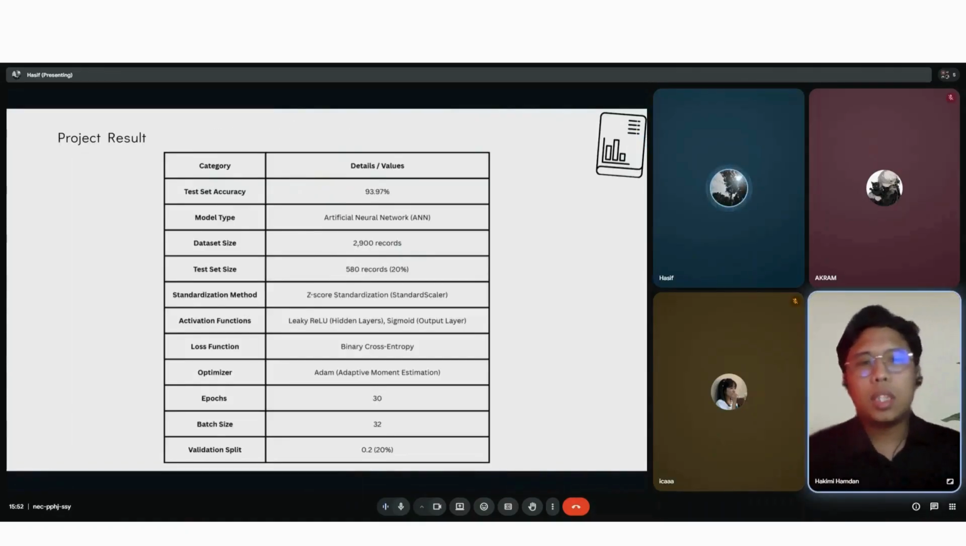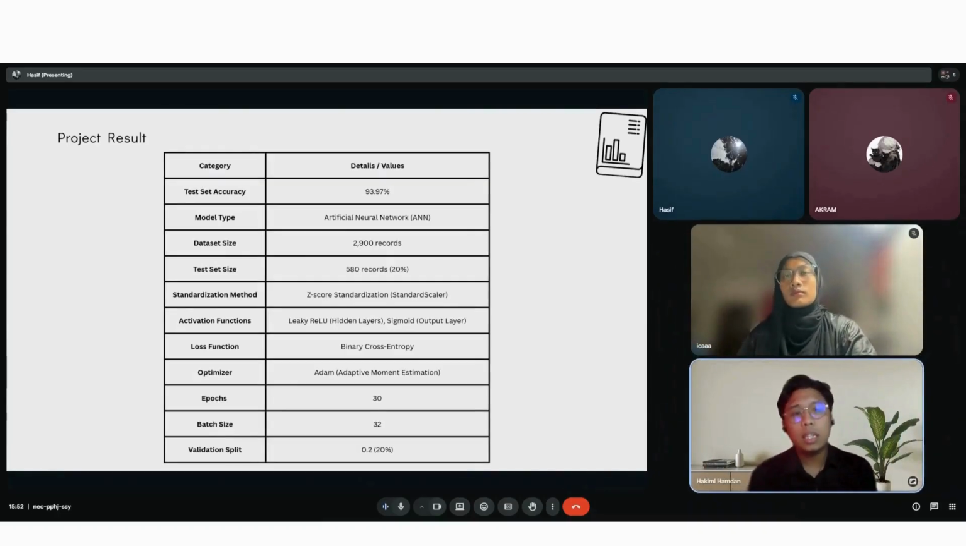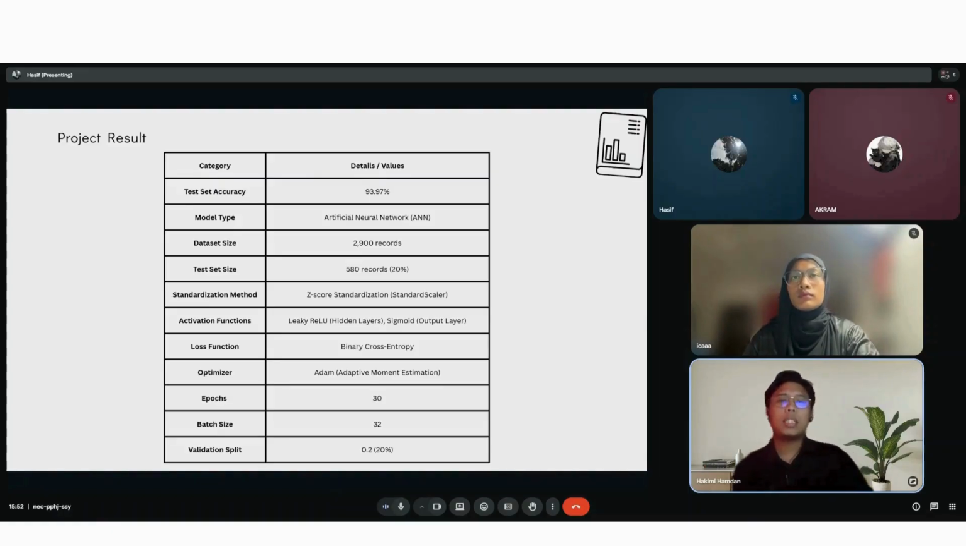Next is the project result. The artificial neural network model developed in this project achieved a test accuracy of 93.97%. This result shows that the model can accurately classify extrovert and introvert personalities even when evaluated on unseen test data. It also indicates that the pre-processing steps and neural network architecture used in this project were effective.